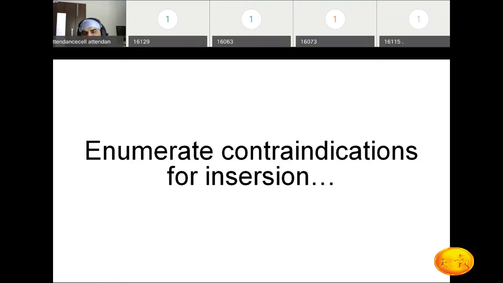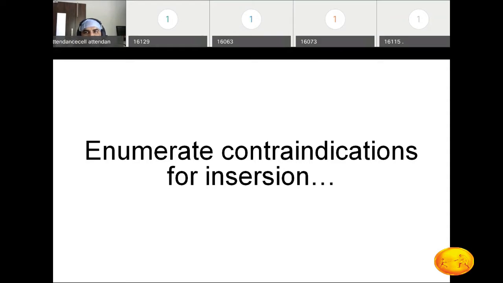Enumerate the contraindications for insertion. This is my favorite question. I always used to ask this question. Okay, what are the contraindications? This can be part of a long question, or there can be a separate short note on contraindications for the copper T. See, वाइवा में आपको अगर कॉपर टी नहीं आता है तो you are going to fail.